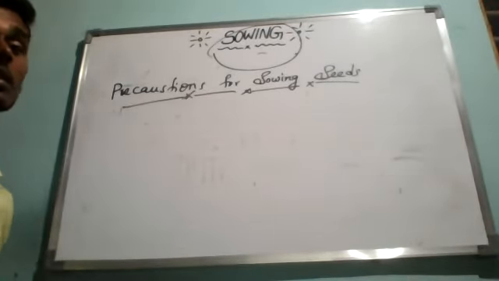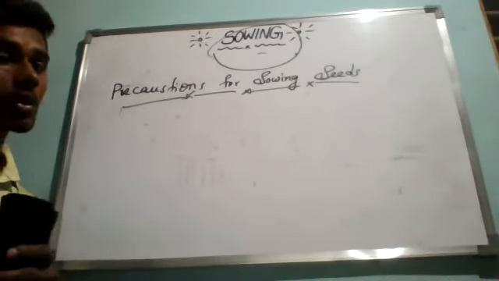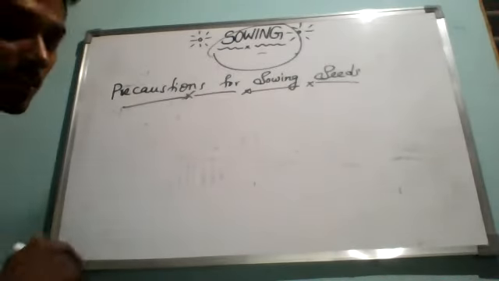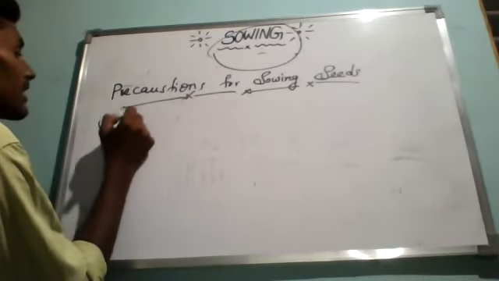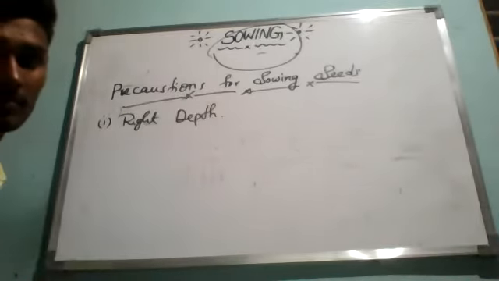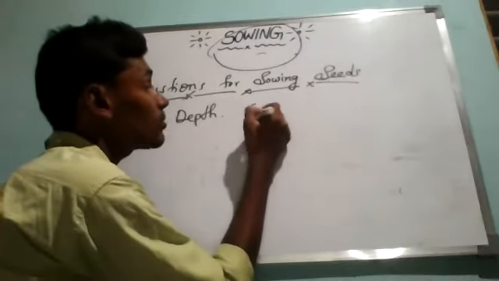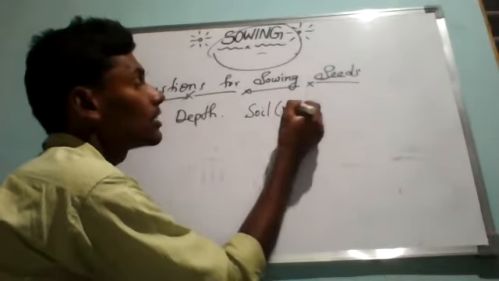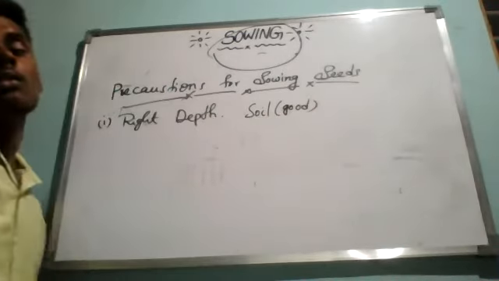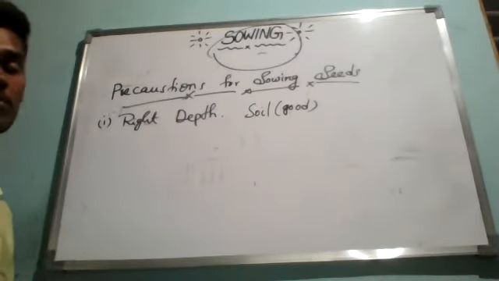Remember, the first precaution is the seeds should be sown at the right depth in the soil suitable for germination. Are you able to understand? That is the first one, right depth in a suitable soil. The soil must be good, very fertile. Leveling and everything you need to do. Soil preparation we have studied in the first step.